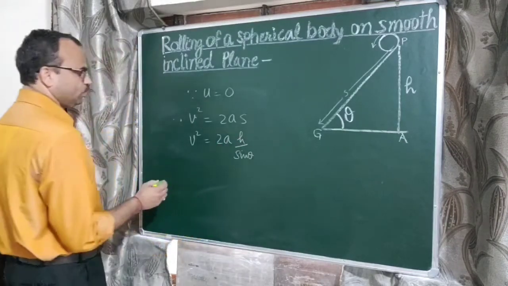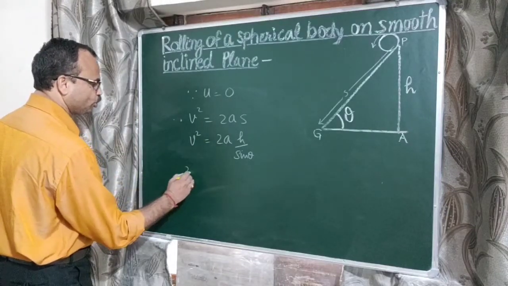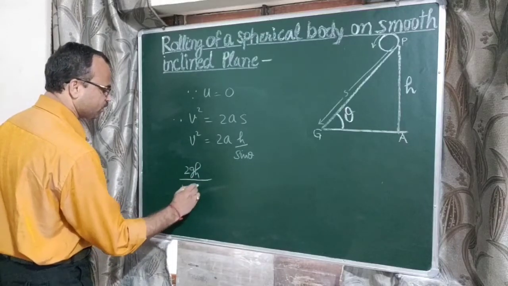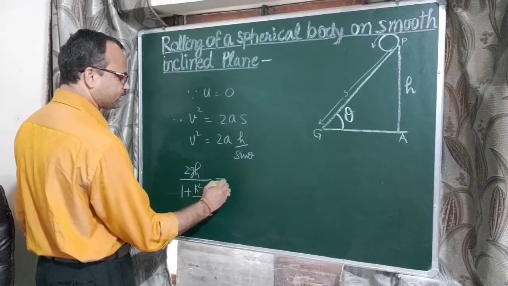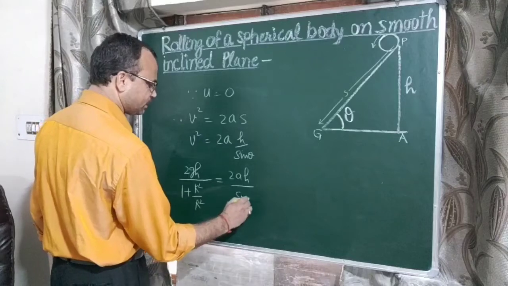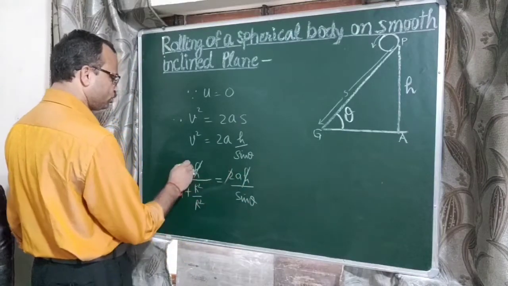As we know, the value of v square is twice g h upon 1 plus k square upon r square. The right side remains the same, 2 a h upon sin theta. Here h and h cancel, 2 and 2 cancel.